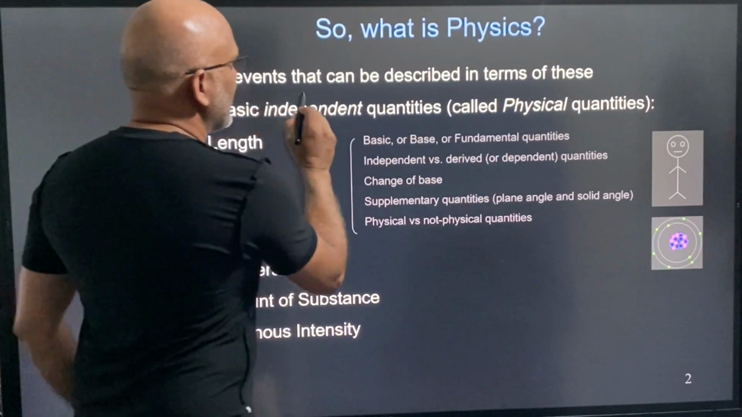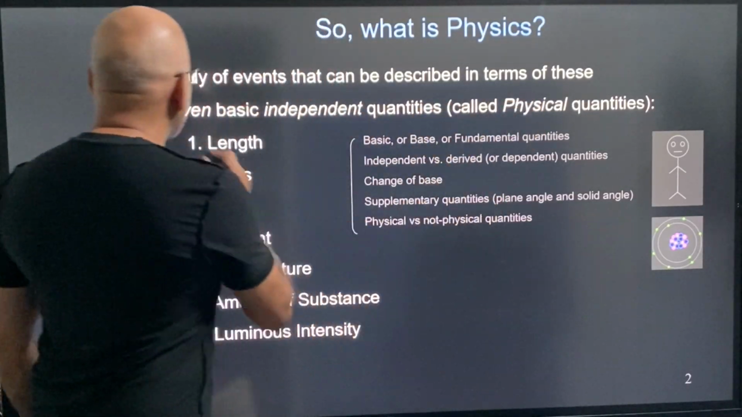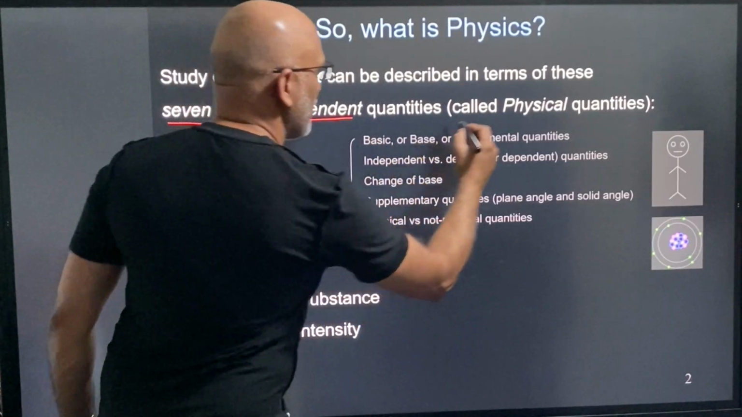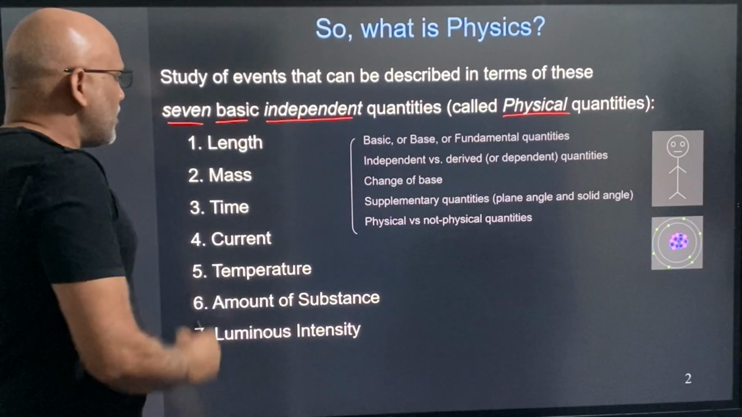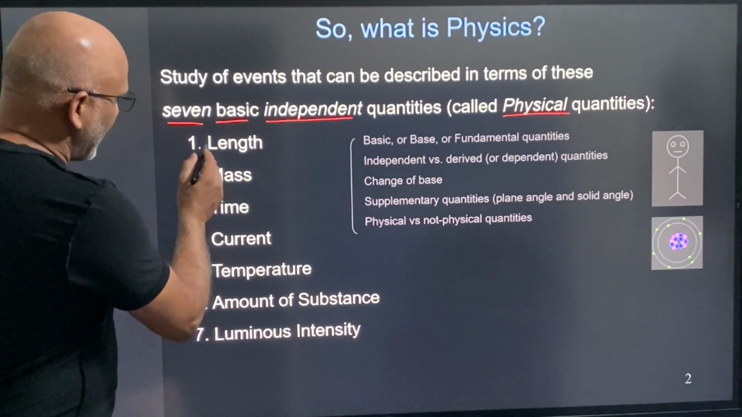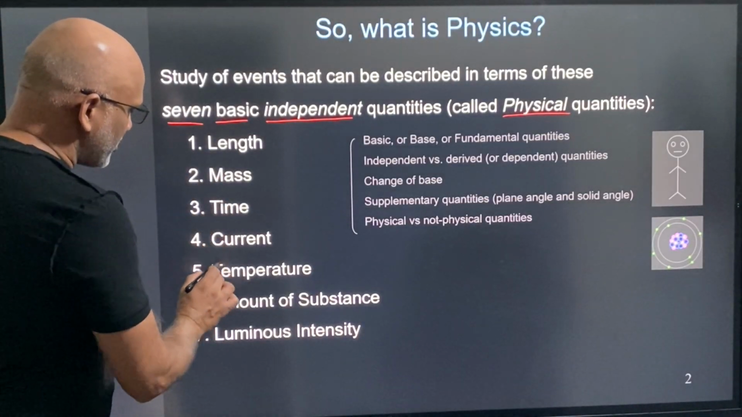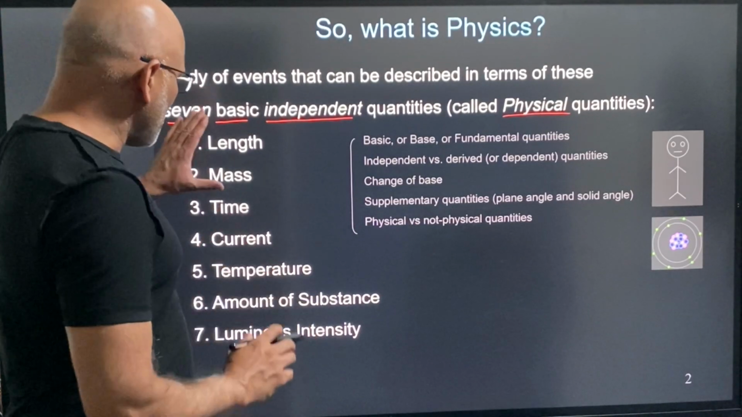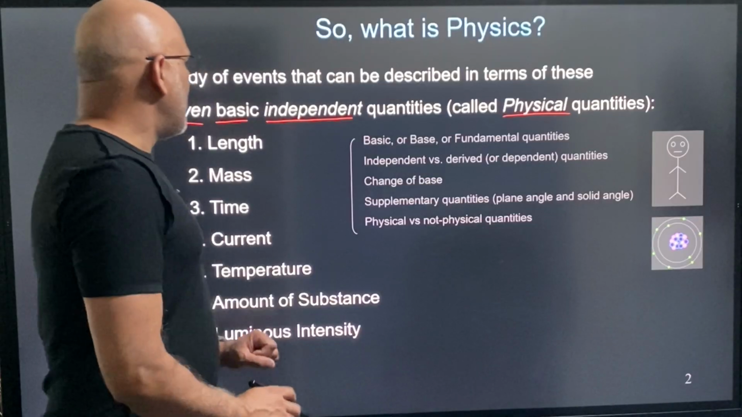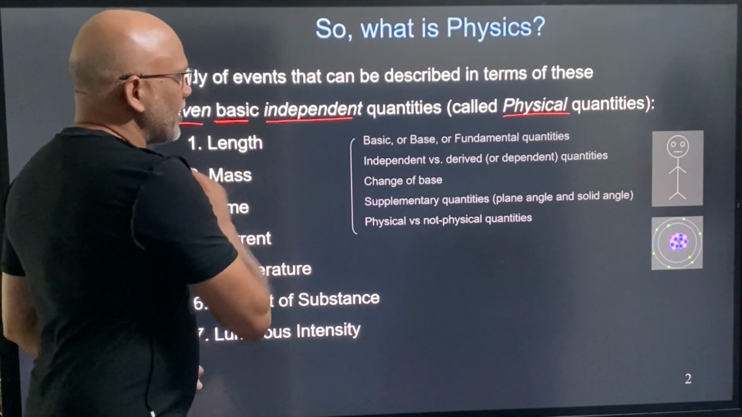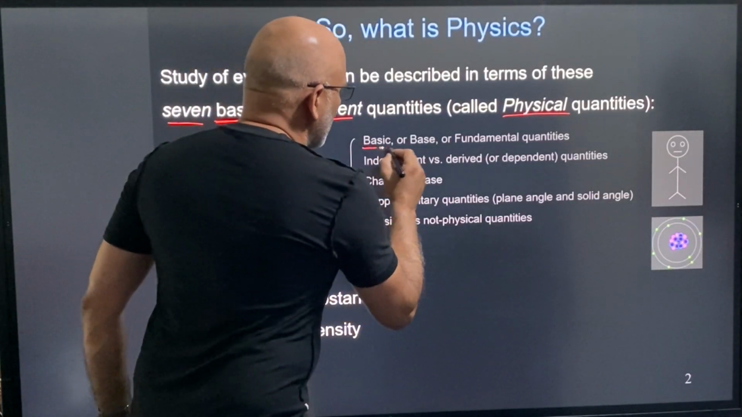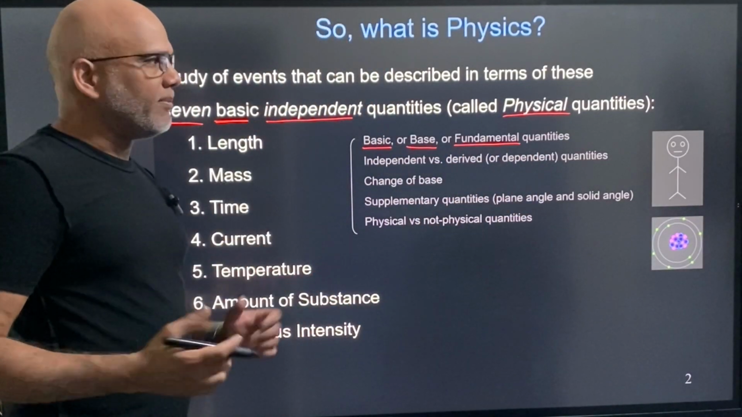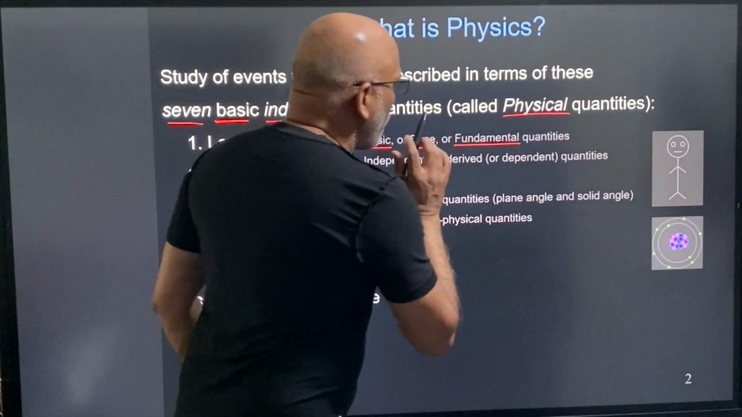It is the study of events that can be described in terms of these seven basic independent quantities, and these are called physical quantities. And they are listed here: length, mass, time, current, temperature, amount of substance, luminous intensity. So there are, as you can see, seven of those. Now let's talk about basic. Sometimes you'll notice the word basic or base or fundamental, they all mean the same thing. Now what does it mean?